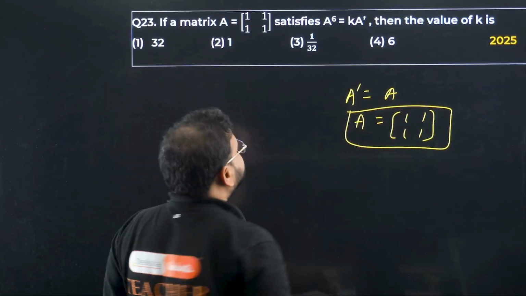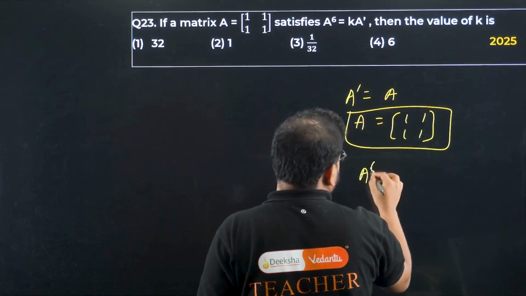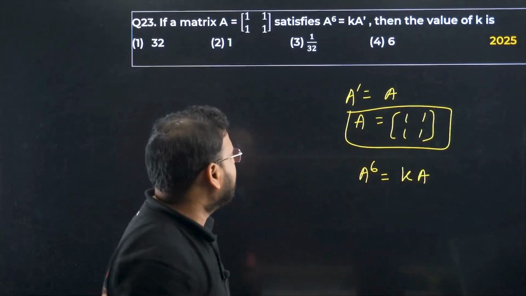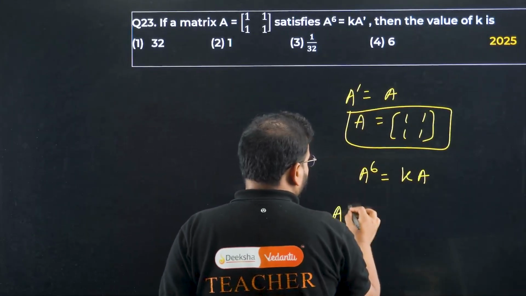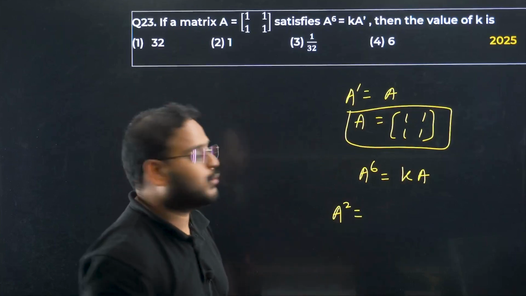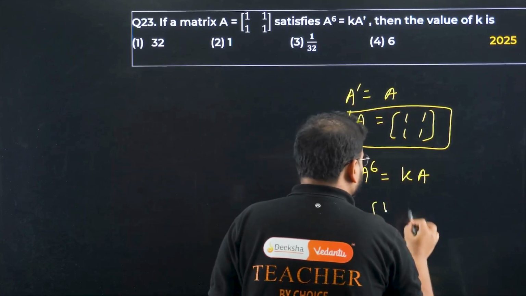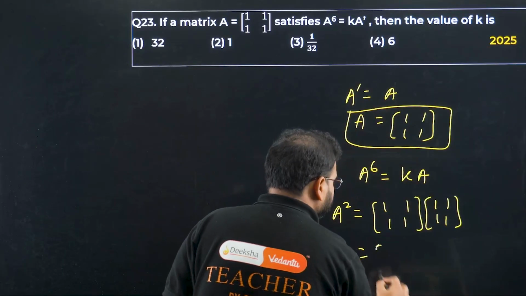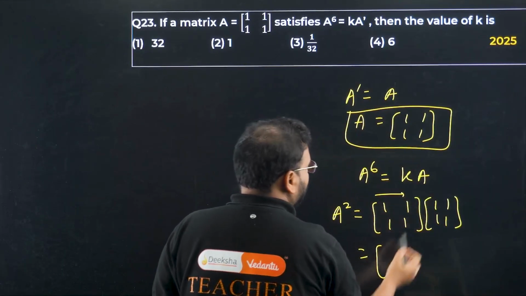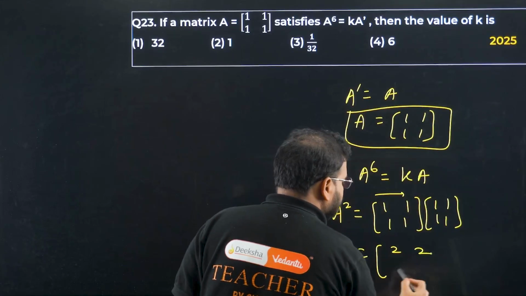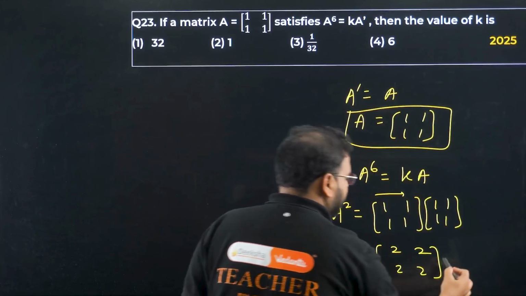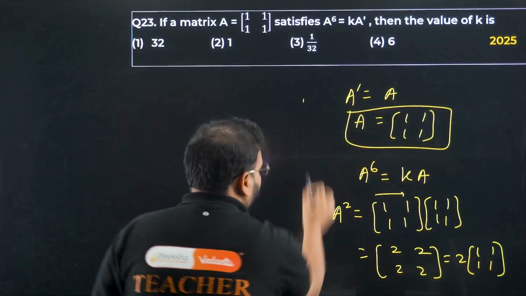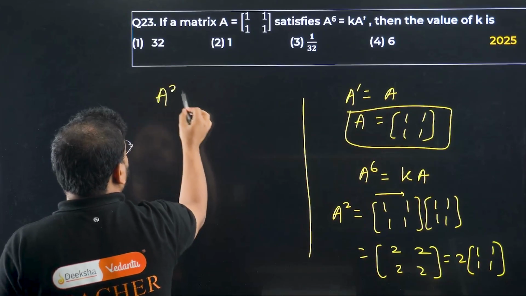In that case, I can write A power 6 is K A only, right? K only. Let's find A power 6 now. For that what do we have to find first? A power 2. Do that. [1 1; 1 1] times [1 1; 1 1]. If you multiply, you're gonna get what? Row to column, 1 into 1 and 1 into 1 is 2, and the same you will get for the other terms also. 2 2 2 2. Take 2 common. You have over here [1 1; 1 1].